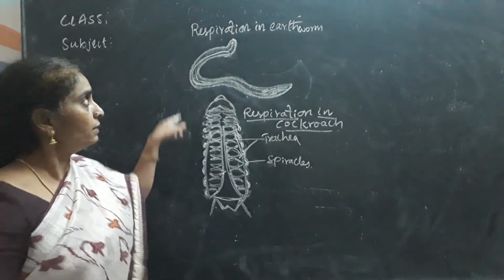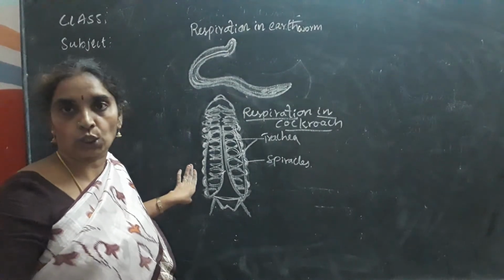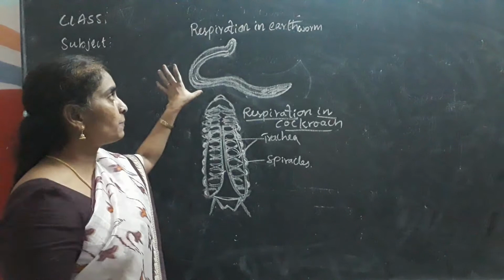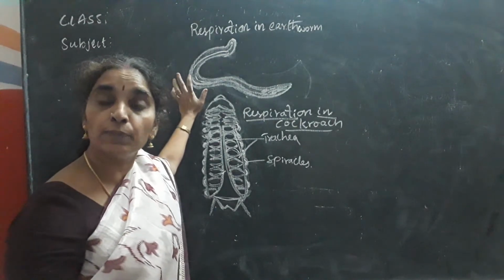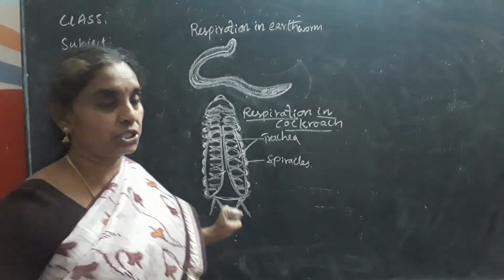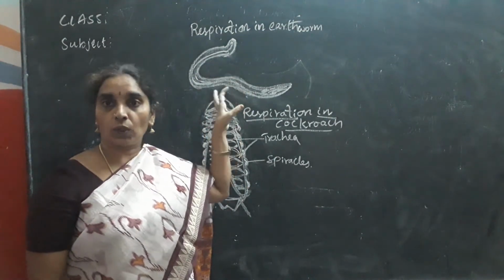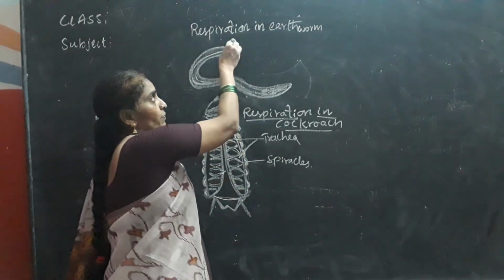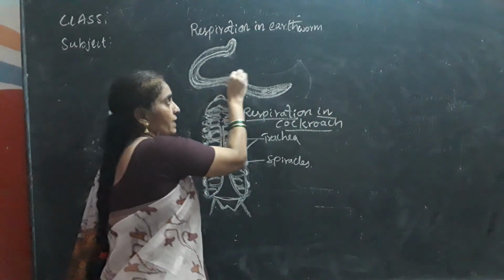Here, children, we will see respiration in earthworm and respiration in cockroach. Respiration in earthworm: you know that the earthworm lives in soil. Its body is completely moist, and it takes the air from the soil through the holes present over its whole body, through its moist skin.